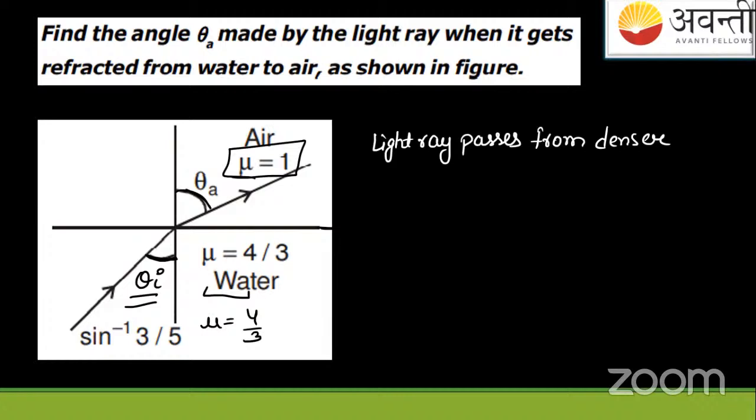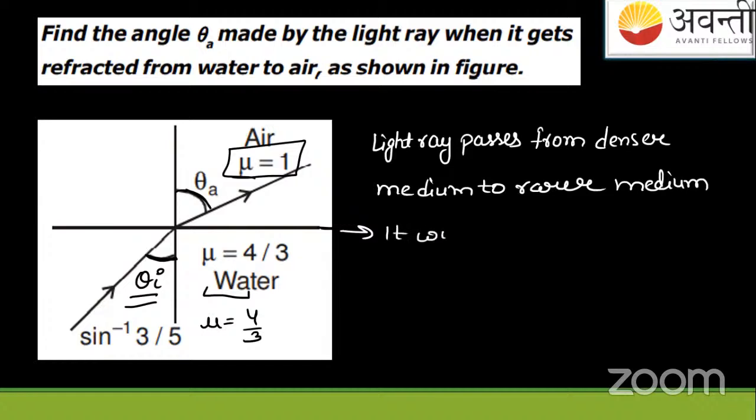If the light ray passes from denser medium to rarer medium, that is air, it will bend away from the normal. This is the first point. Mark it as a star point.